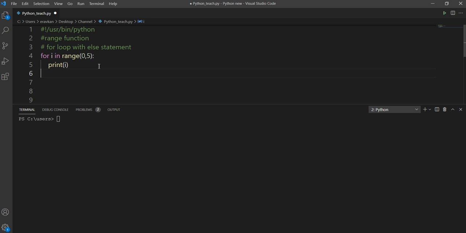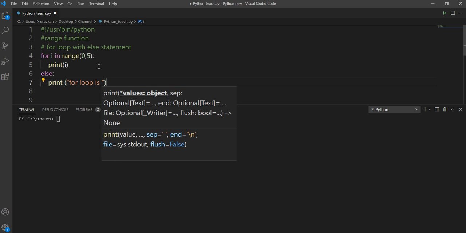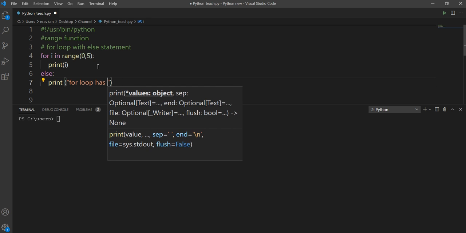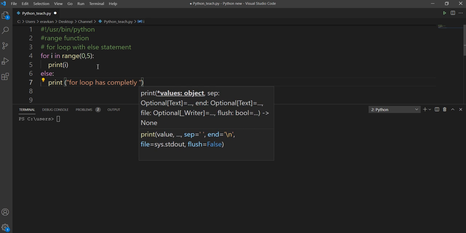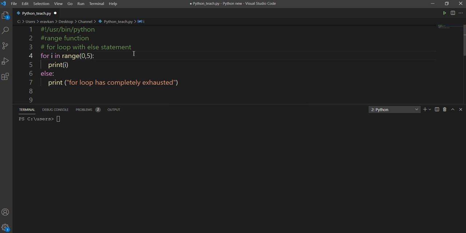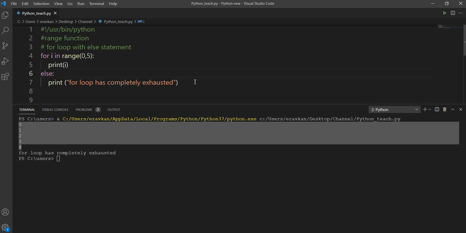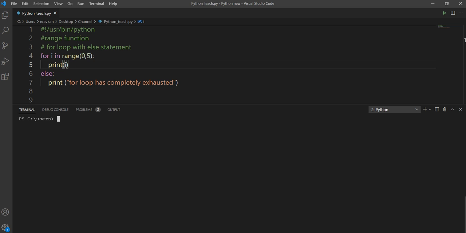When my for loop is completed, I can write here print for loop has completely exhausted. So once the for loop runs completely, then my else will be printed. So it printed 0, 1, 2, 3, 4. Then for loop has completely exhausted. So after running your for loop, if you want to do something once this is over, you can use the else statement.